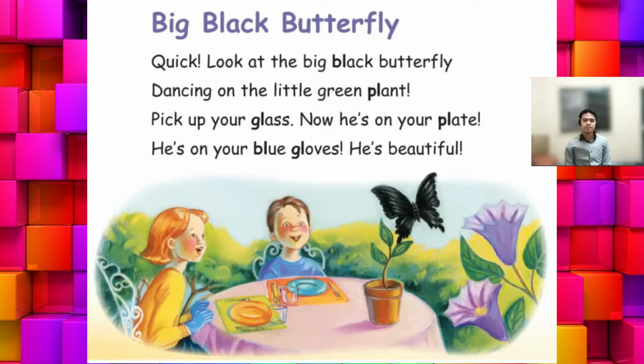Quick! Look at the big black butterfly dancing on the little green plant. Pick up your glass. Now he's on your plate.